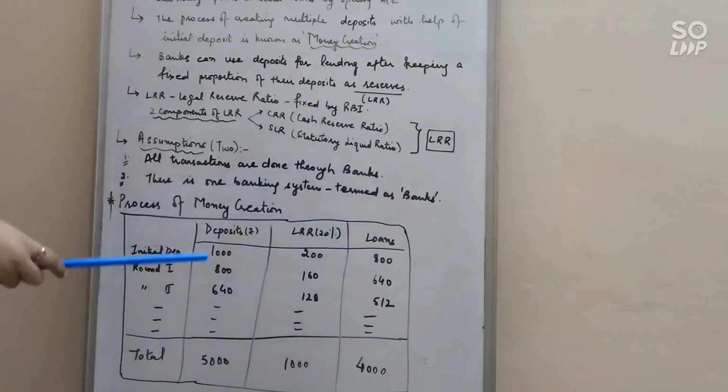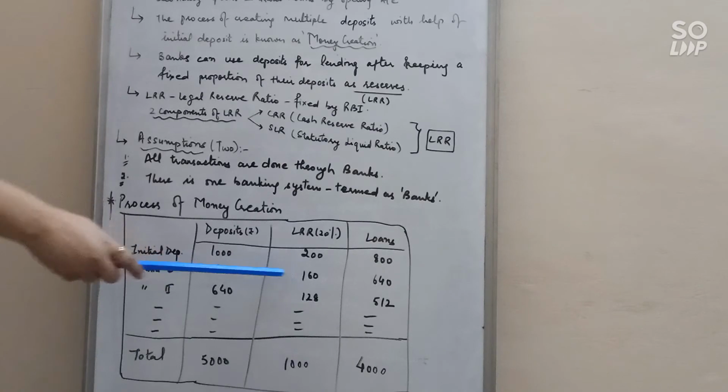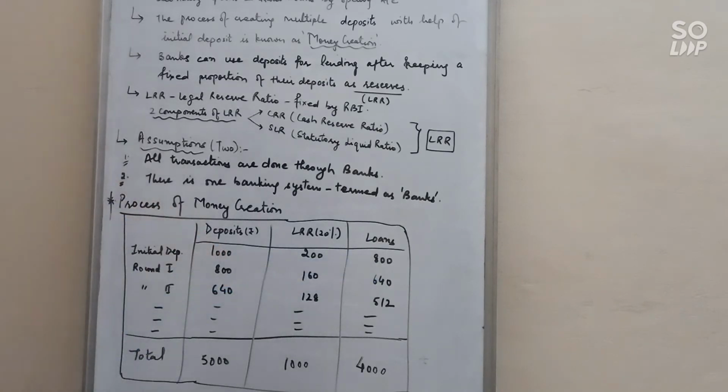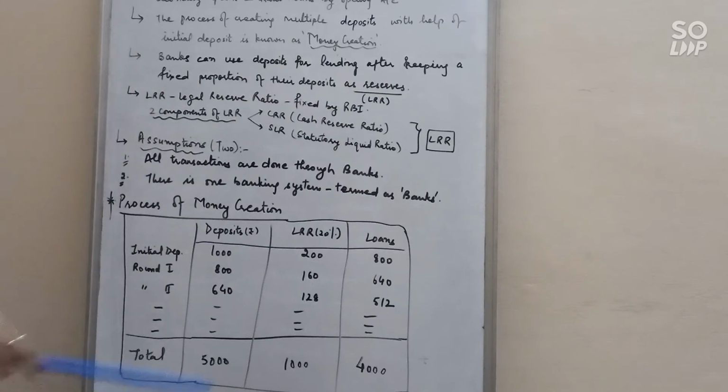Now 800 again becomes a deposit for the commercial bank. In the next round, out of 800 the bank will keep 20% as LRR, that is 160, and the rest, 640, the bank will utilize for granting loans. Again 640 becomes a secondary deposit, and after deducting 20%, that is 128, the rest, 512, will be given as loan, and this process goes on.